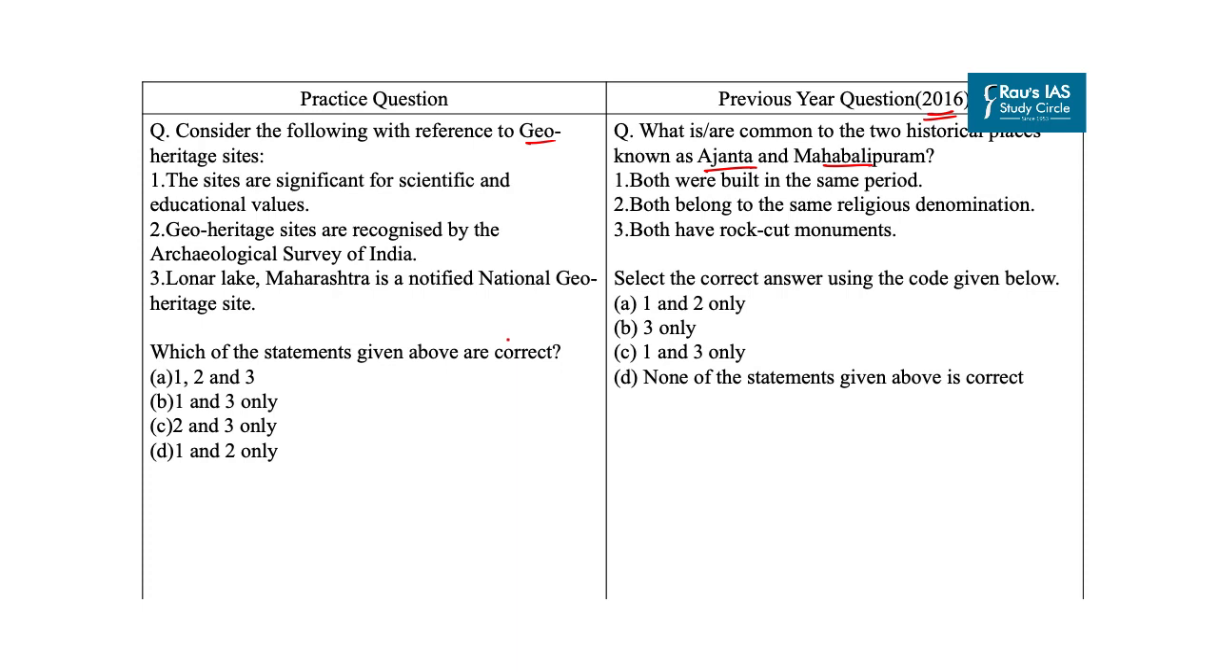In this practice question, you have to identify correct statements. The first statement is the sites are significant for scientific and educational values. Now, before finding out whether this statement is correct or incorrect, you should know what are GEO-HERITAGE sites. GEO-HERITAGE refers to the geological features which are inherently or culturally significant, offering insight to Earth's evolution or history to Earth science, or that can be utilized for education. So with this, our first statement is correct.